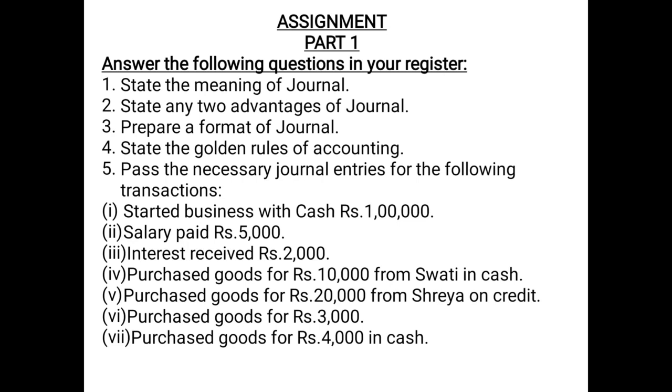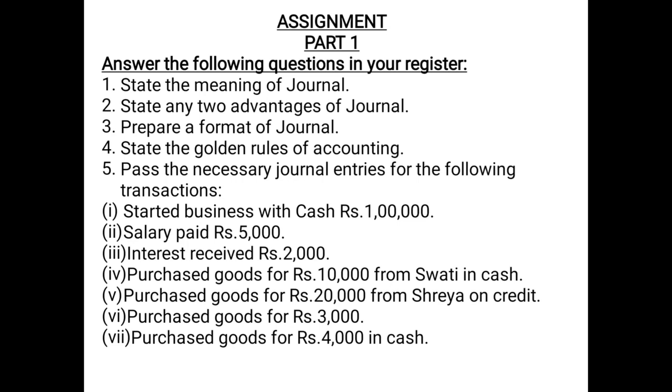Fourth one, purchase goods for rupees 10,000 from Swati in cash. Now whenever the goods are purchased, we will debit the purchase account. Now since here the goods are purchased in cash, so we will not consider the name of the person. We'll simply pass the entry purchase account debited 10,000 in the debit column to cash account in the credit column 10,000. We will not record the name of Swati. A narration we can write for goods purchased in cash.